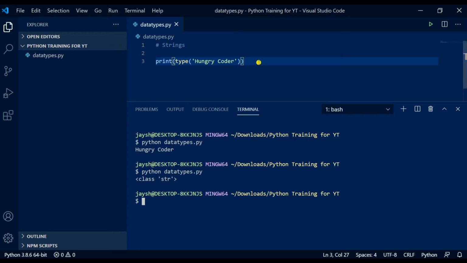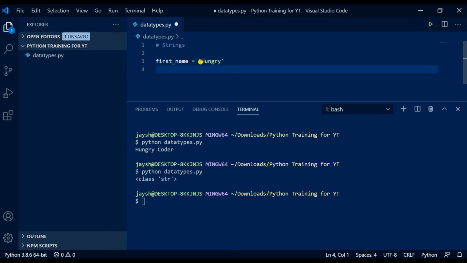So Python recognizes this data type as a string, which could be anything within single quotes or double quotes. Okay, so let's look at an example when we would use strings. So we may want to store a first and second name. So let's create a variable where we're going to store our first name. So first_name equals single quotes hungry coda. Oh, let's just do hungry. Control S save.